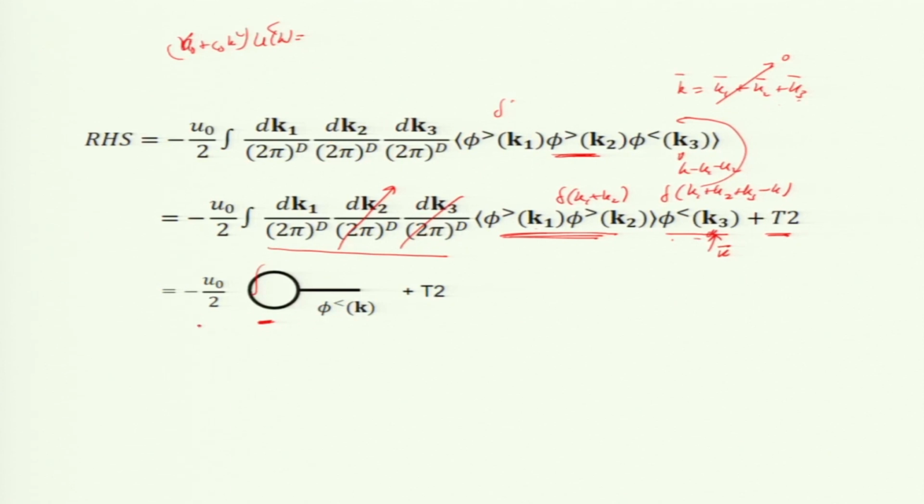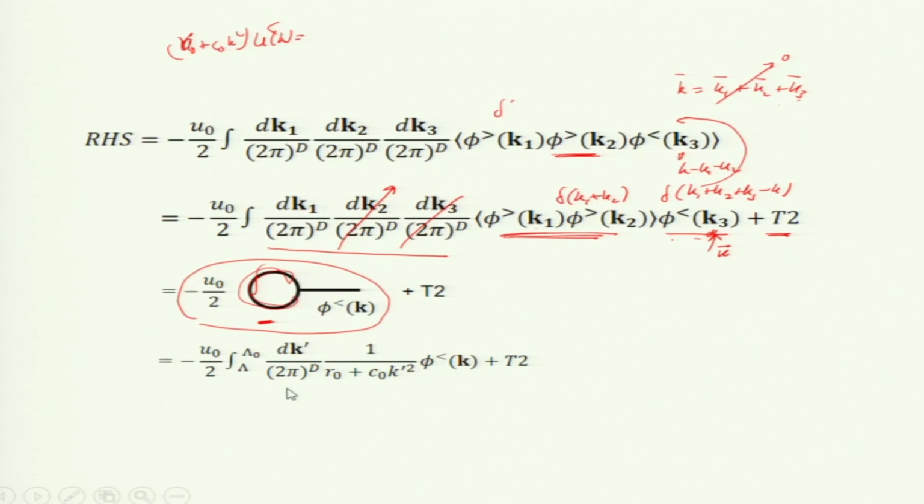So, this is exactly the same as what we got before. This is my correlation function, which I write as minus u naught by 2, this is that correction, and what will it correct? This is a number. So, it is going to correct r naught, fine. Now, this is the r naught correction.